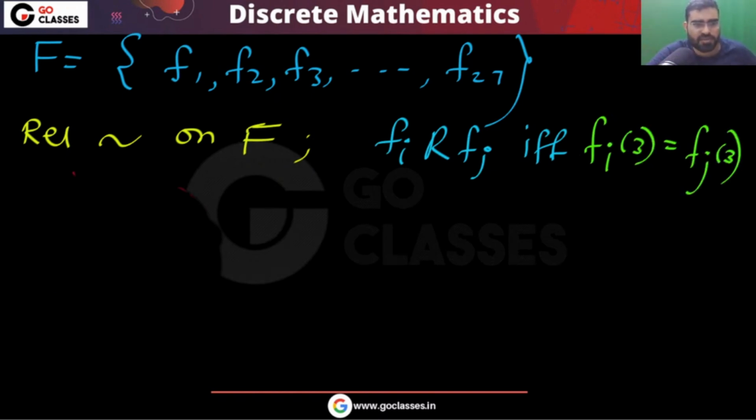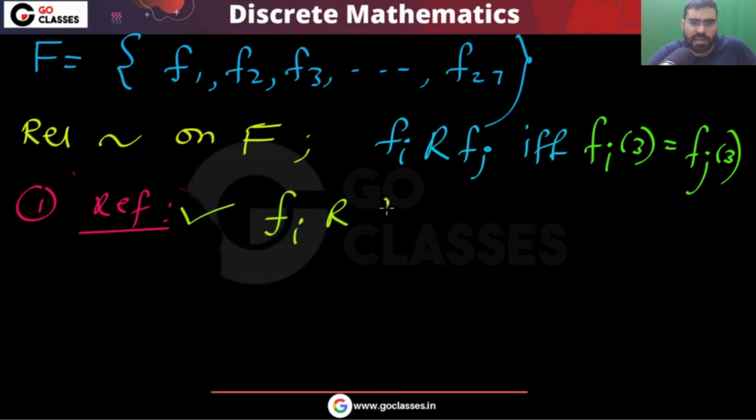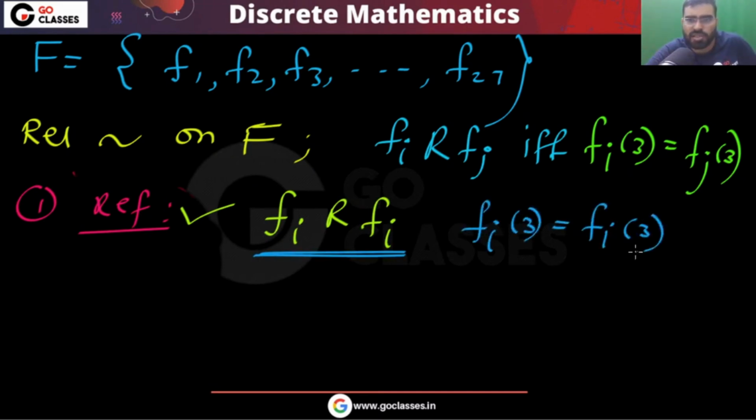So is this reflexive, symmetric, transitive? First of all, you tell me, is this relation reflexive? Yes, this will be reflexive because every function fi will be related to fi. Fi definitely will be related to fi because they will have the same mapping. Fi mapping on 3 will be same as fi mapping on 3. So this is reflexive.